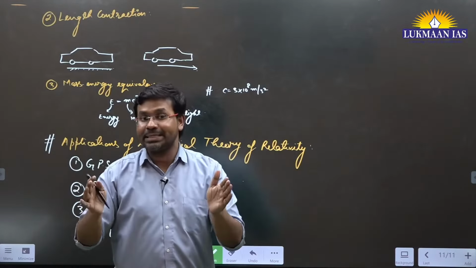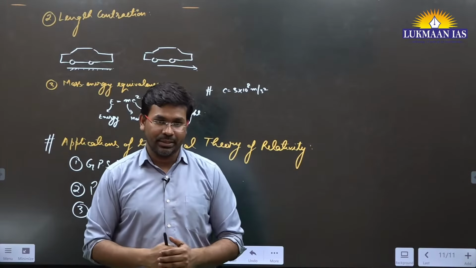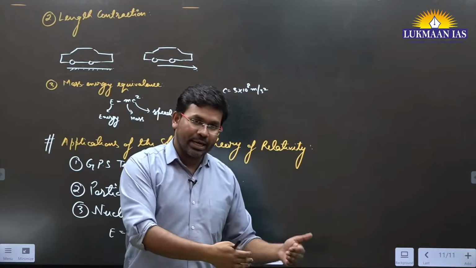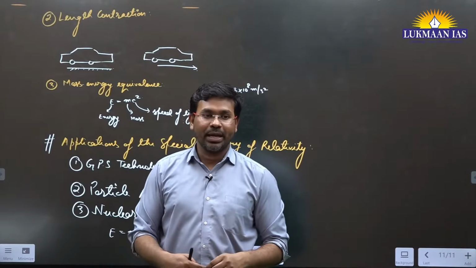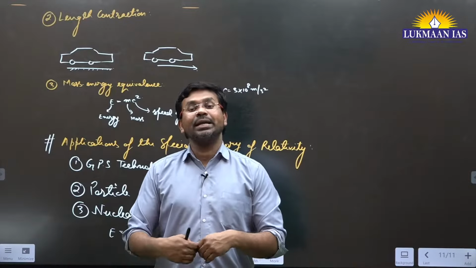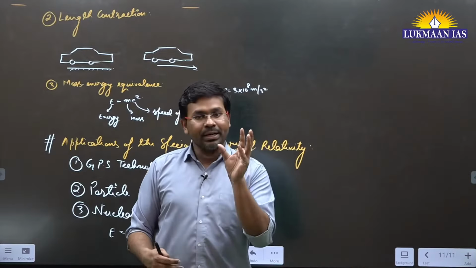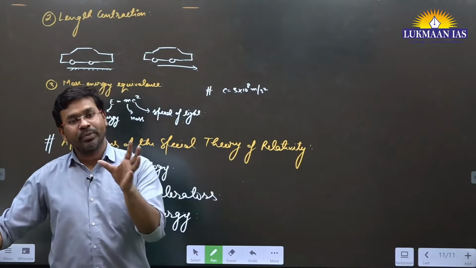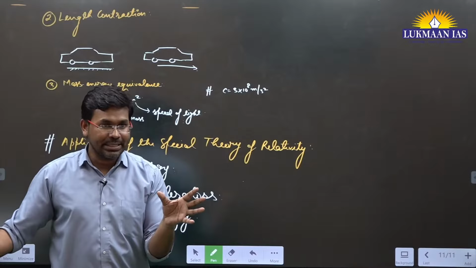For example, India is a nuclear state. Nuclear state means India is a nuclear weapon state. Pakistan, China, North Korea, then USA, UK, these are nuclear weapon states, right. So nuclear energy can be used for making weapons also, and for generation of electricity as well.